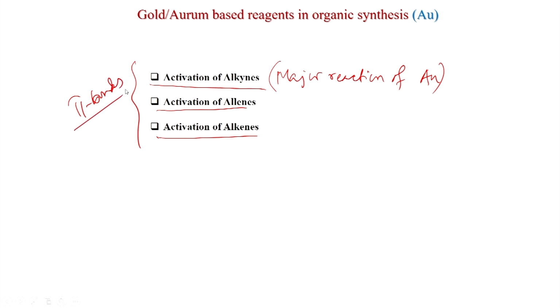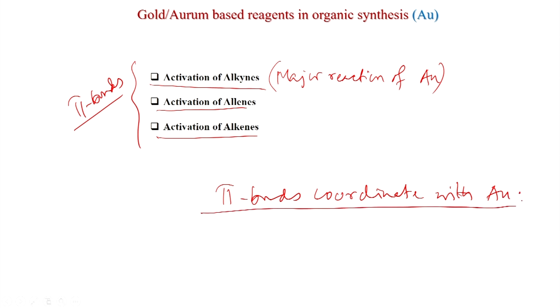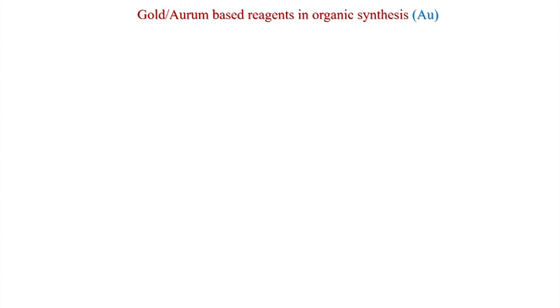So, what does it mean? Pi bonds coordinate with gold. That is the major chemistry of gold: the pi bonds will coordinate with gold, and that will make an electrophilic species, and then a suitable nucleophile can react with alkynes, allenes and alkenes.